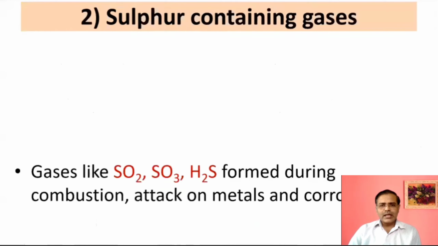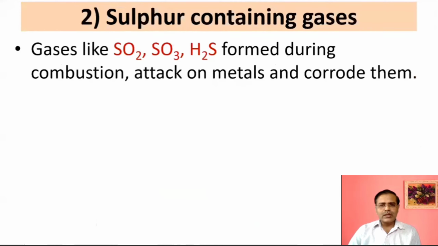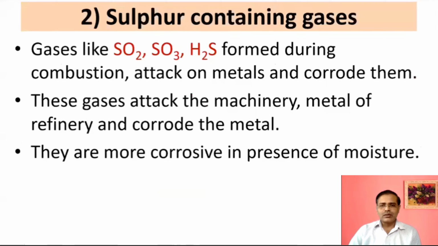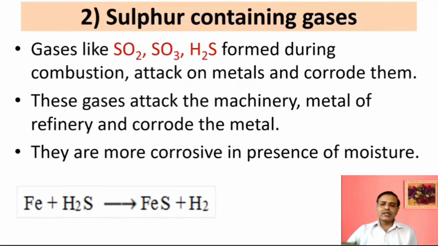Then sulfur-containing gases, mainly SO2 and SO3 gases, will be responsible for corrosion, and they can attack machinery parts, and that's why there is corrosion. If moisture is present, then there will be faster corrosion. If there is iron, then hydrogen sulfide, or SO2 and SO3 gases, will also react with the iron and form the respective compounds.